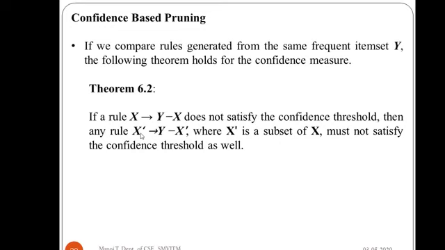Since X prime is a subset of X, if X implies Y minus X does not satisfy, then obviously its subset will not satisfy. This theorem is very critical in confidence-based pruning to remove the low confidence rules. We will see it with an example a little bit later. For the time being, understand the theorem as: if a rule X implies Y minus X does not satisfy the confidence threshold, then X prime implying Y minus X prime also will not satisfy it.